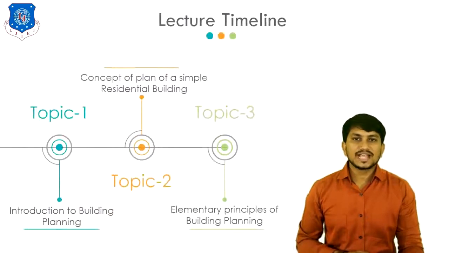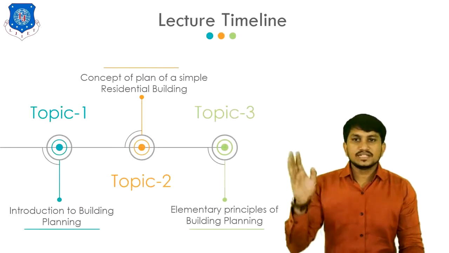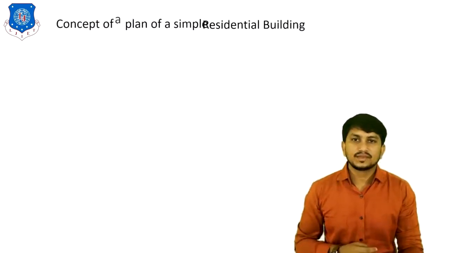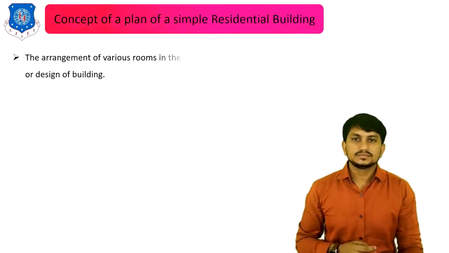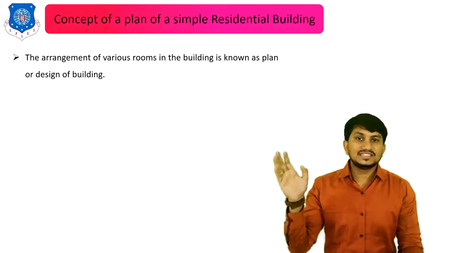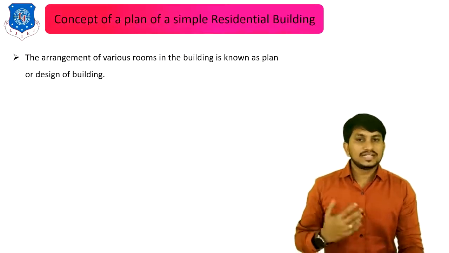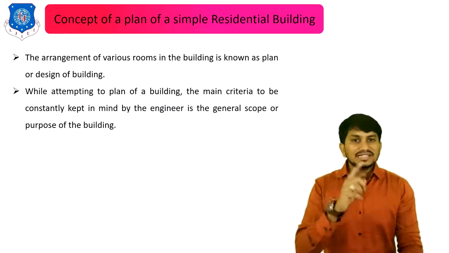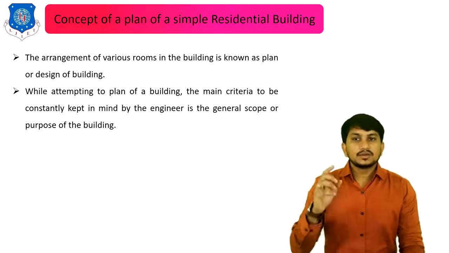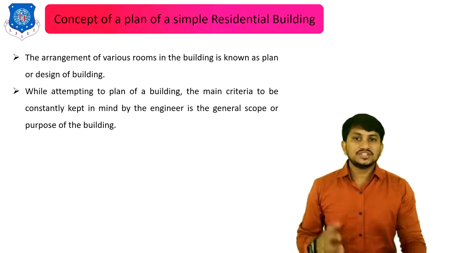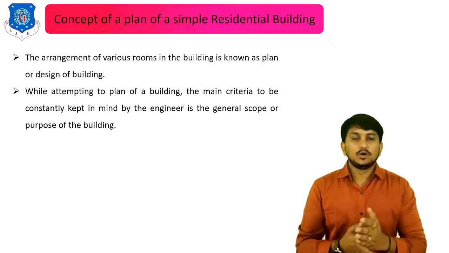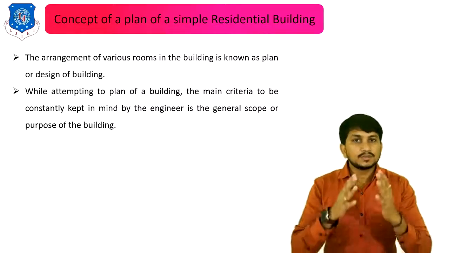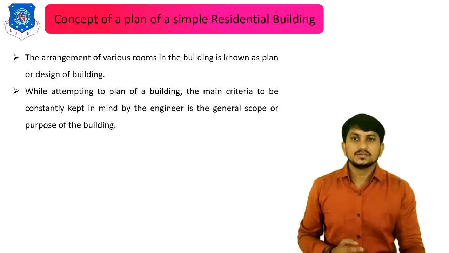Now let's move to the second topic of today's lecture, which is the concept of plan of a simple residential building. The arrangement of various rooms in the building is known as the plan or design of the building. While attempting the plan of a building, the main criterion to be constantly kept in mind by the engineer is the general scope or the purpose of the building. Why is this building constructed? For what purpose is the building constructed?